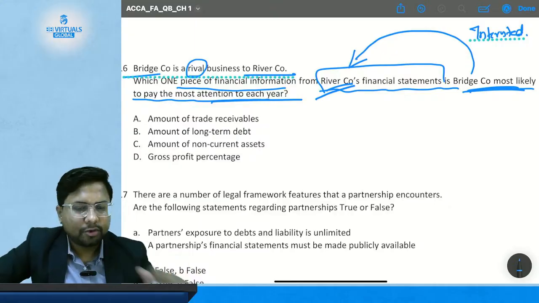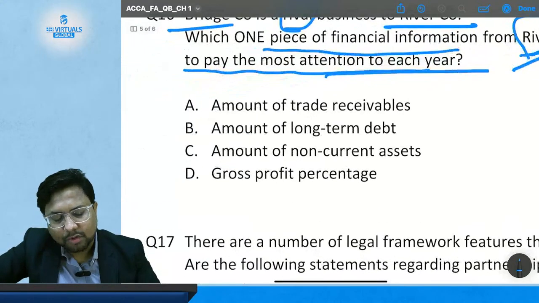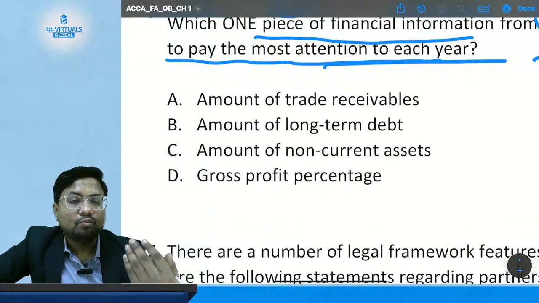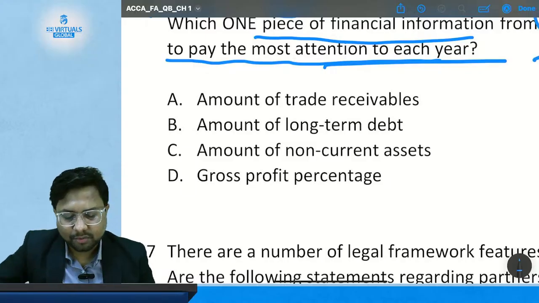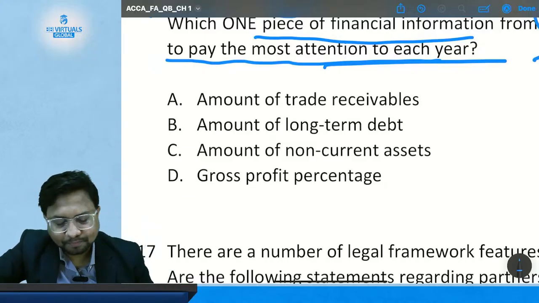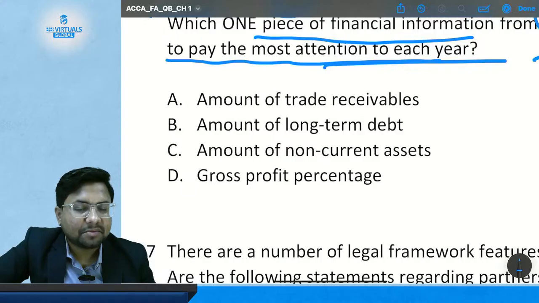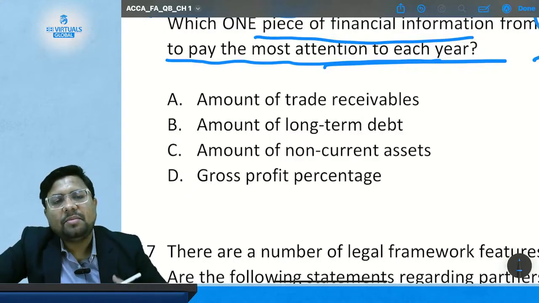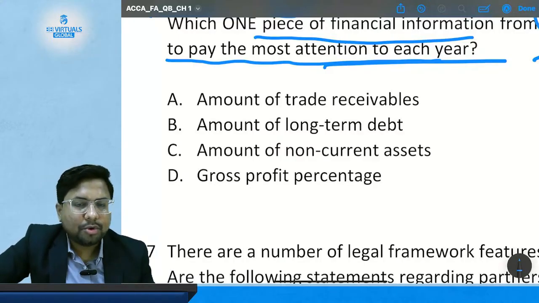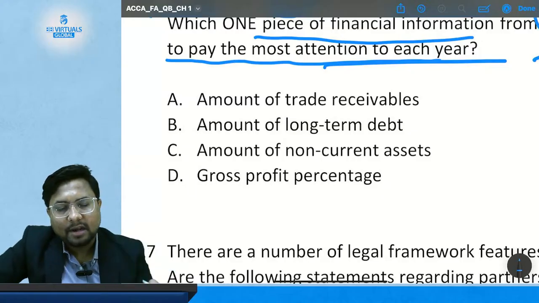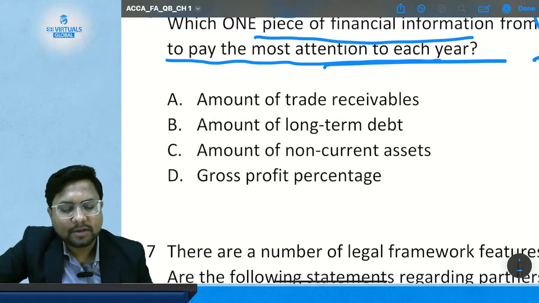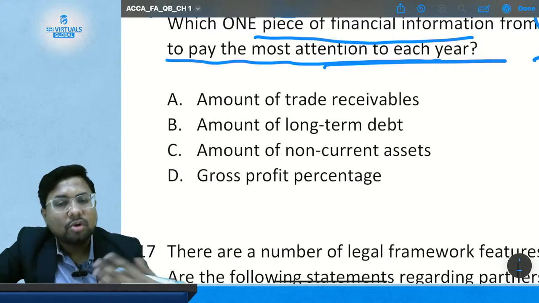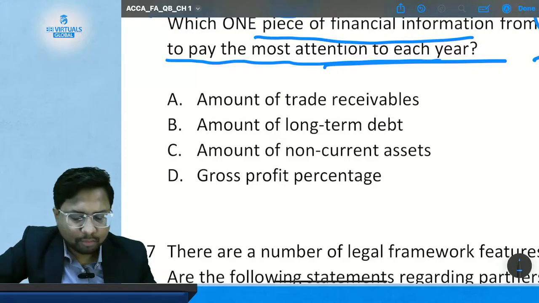Okay, so there are two rival companies, bridge company and river company. So you have the following options, and you have to choose the most appropriate answer in which the other company is more interested. Okay, option A, amount of trade receivable. The company will not be that interested in knowing the amount of trade receivable of their rival company because it does not affect them. So this option is not appropriate from this point of view.